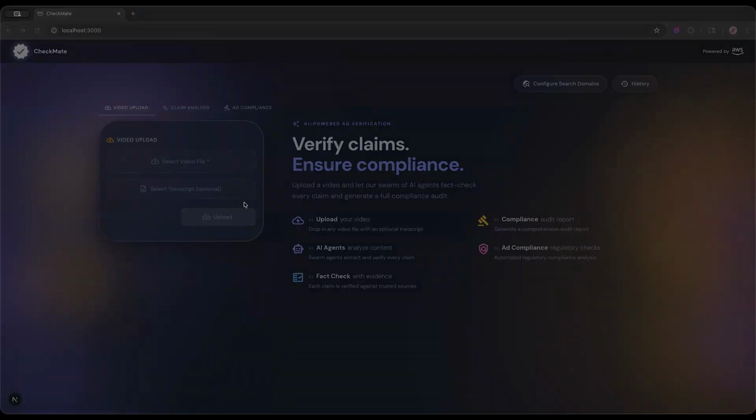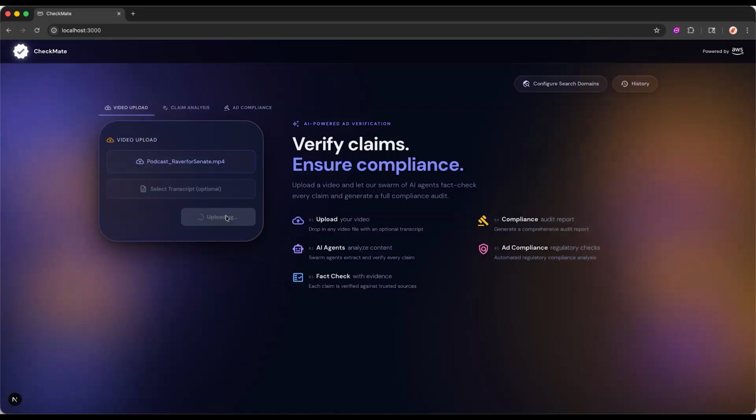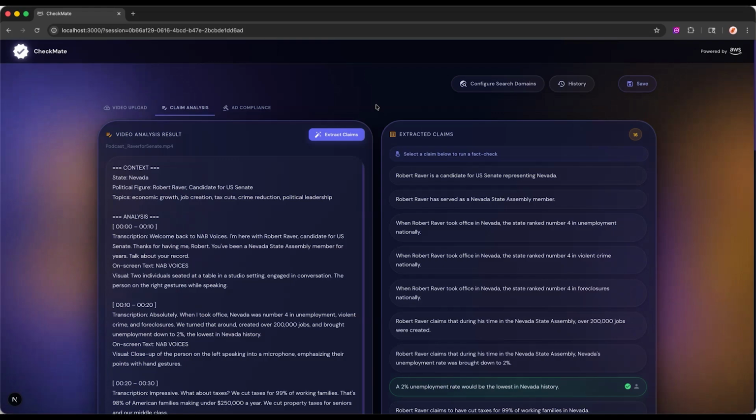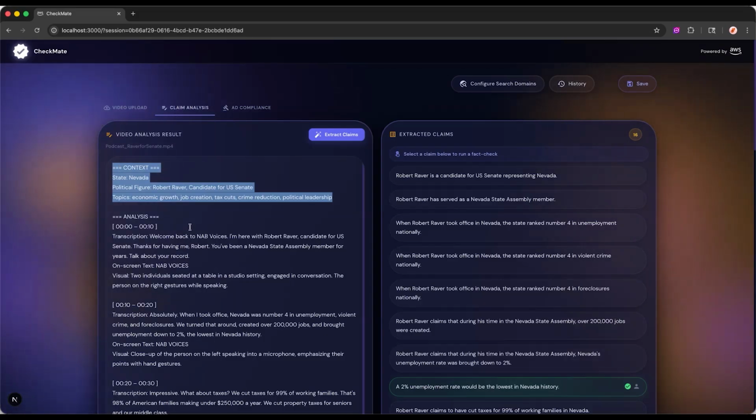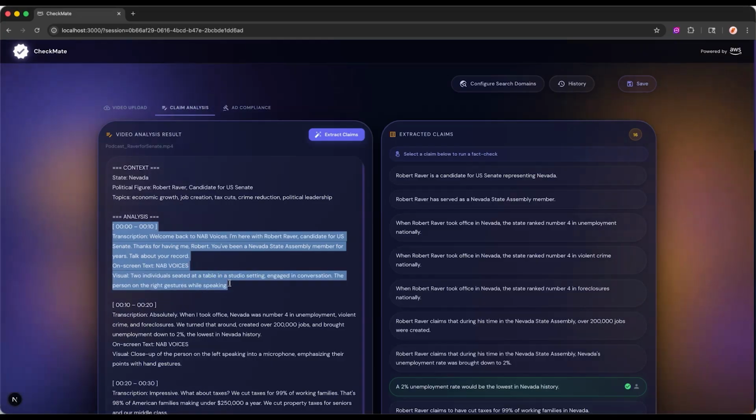I'm going to select a video advertisement file and click Upload. This video upload kicks off the workflow. Certain ads require us to check the claims that are made by the speaker. So the first step is video analysis to give us context for the video. We also have the video analysis breaking out by time segment, the transcription of the spoken audio, as well as any on-screen text, and visual analysis.